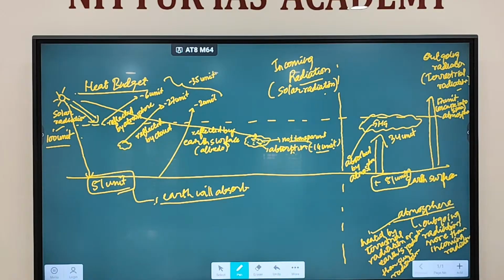So in total, how much is the Earth receiving? 51 units. How much radiation is the Earth radiating? In total the Earth is radiating 17 units and 34 units. Total how much is the Earth radiating? 51 units.